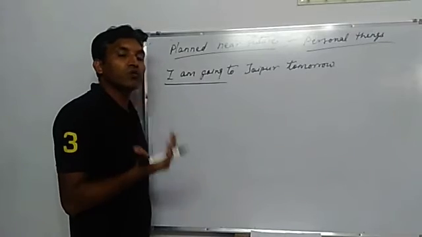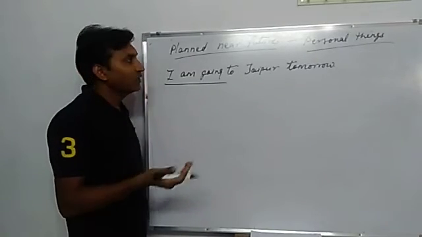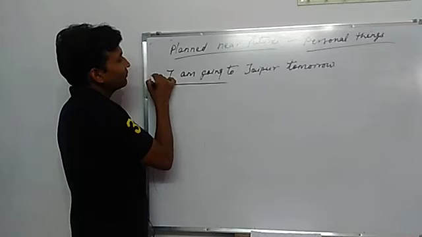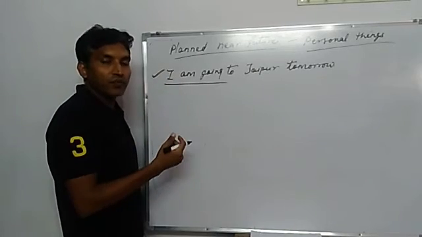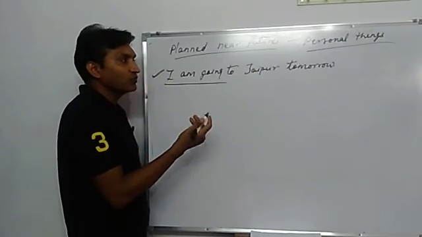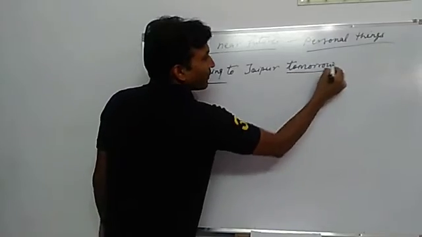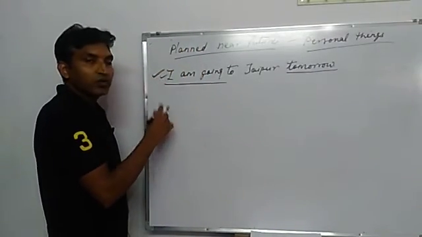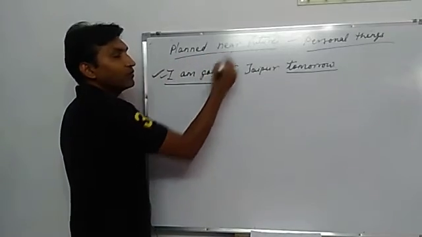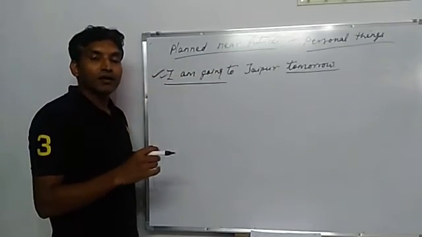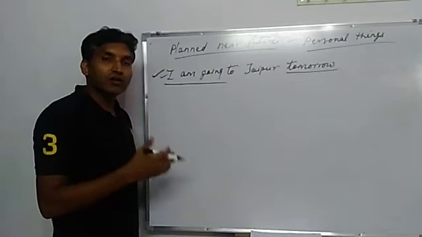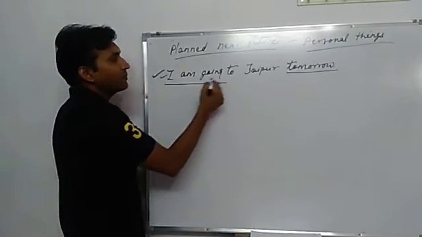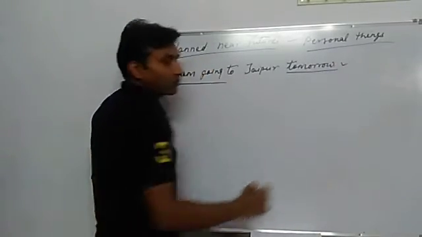This is already planned, and it is near future also, because it is going to happen tomorrow. So a personal and planned near future can also be indicated by present continuous tense. I am going to Jaipur tomorrow.